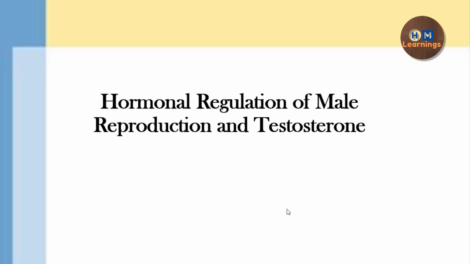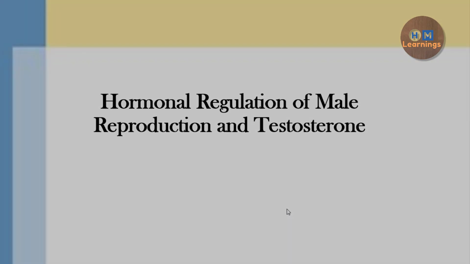Endocrine system regulates the functions of reproductive system. In this video, we are going to see how the hormones of hypothalamus, pituitary gland and the testes regulate the male reproduction.